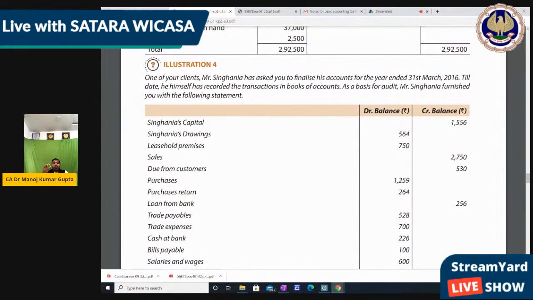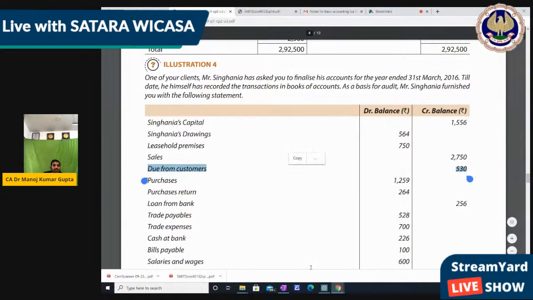So accordingly, we should know what is a debit balance and what is a credit balance. We know all. Debit balance is assets, expenses, and losses. Credit balance is what? Liabilities, income, and gains. So accordingly, let me identify the parts so that we can correct him. Singhania capital, credit side, it's correct. Singhania drawing, debit side, it's also correct. Leasehold premises, debit side, yes, correct. Sales, credit side, it's correct. Due from customer. Now, due from customer means what? We have to take from the customer. That is our asset. So this is mentioned on the credit side.